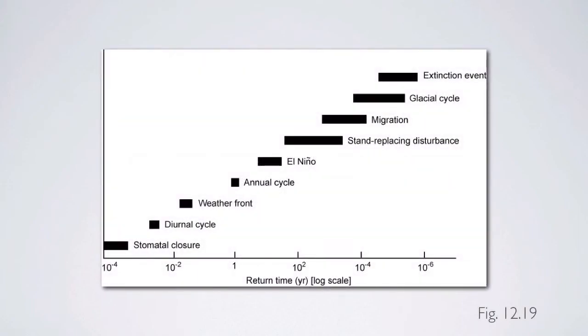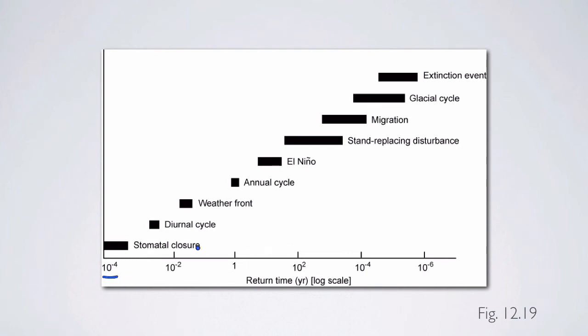This is the last figure in the chapter, figure 12.19, and this shows variation in return time for variables that strongly affect ecosystem processes. So on the x-axis we have return time, and this is essentially the scale at which different processes occur. We have some factors that occur relatively quickly, stomatal opening and closure, that happens on 10 to the negative fourth years, so 1/10,000th of a year.